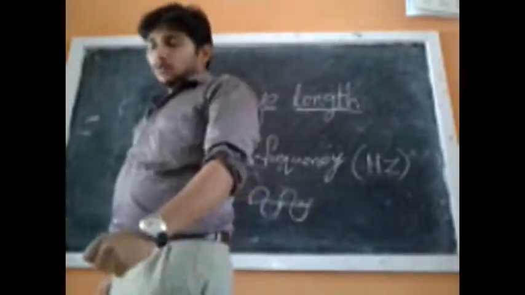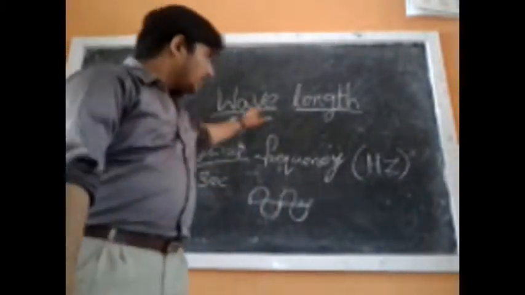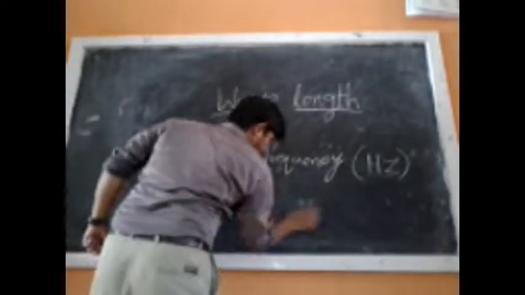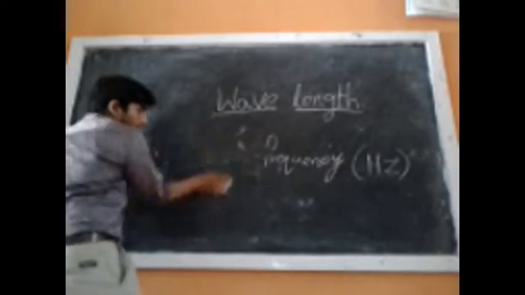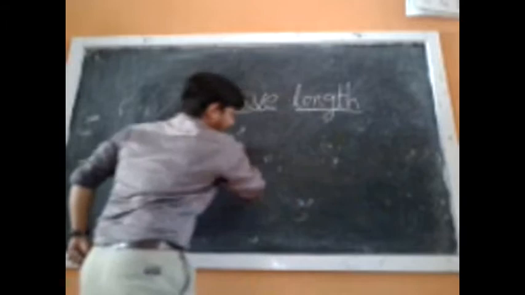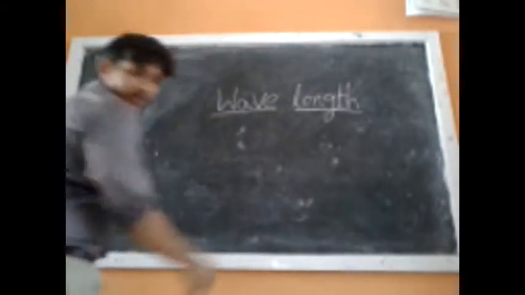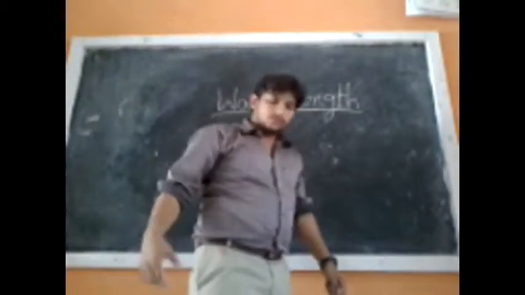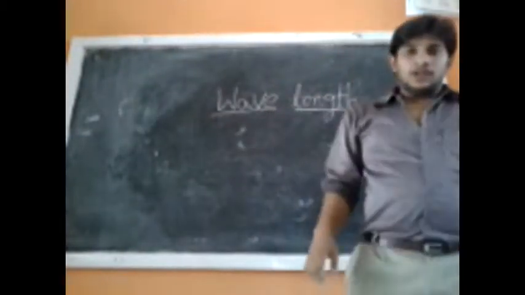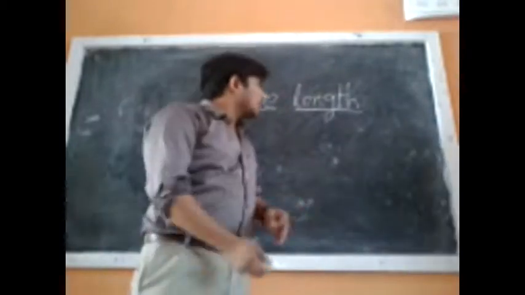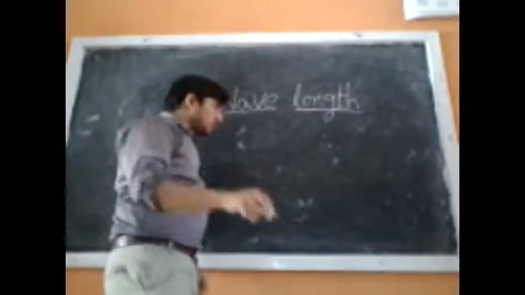Similarly, now we have to know what is the wavelength and what are the units of the wavelength.